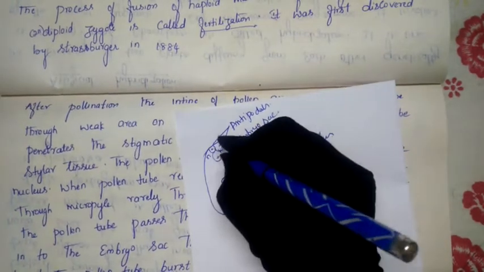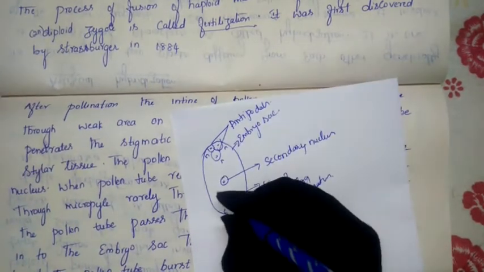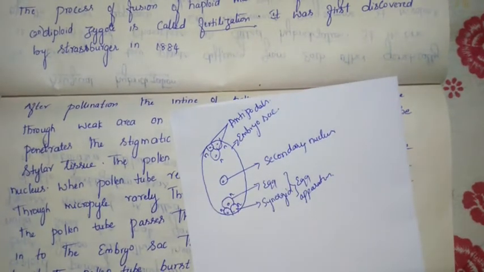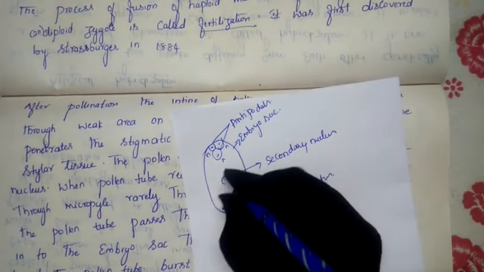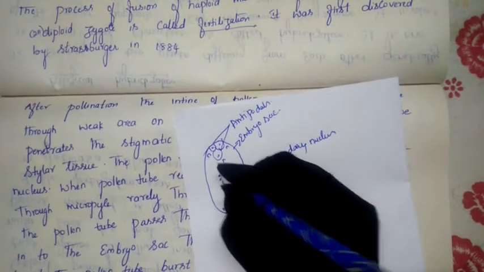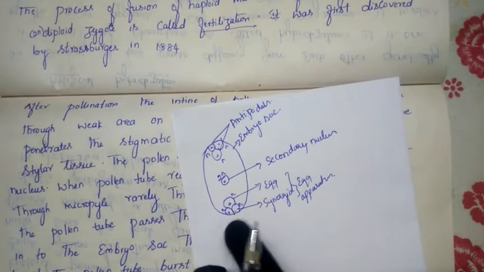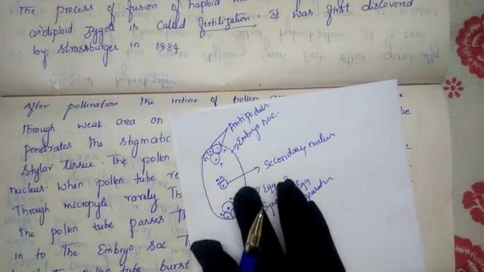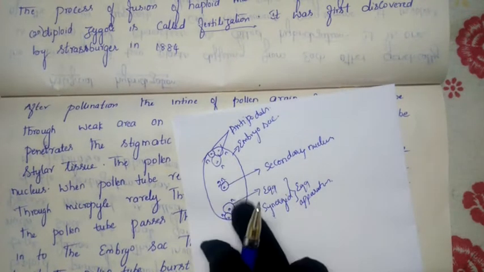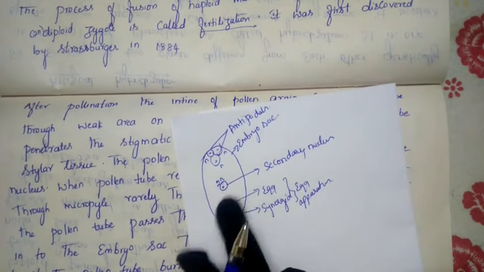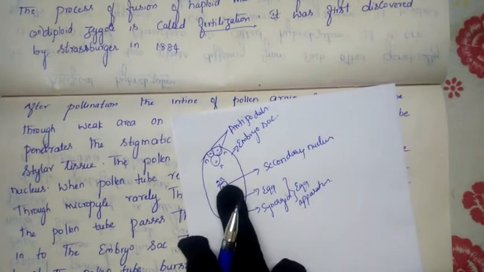These three antipodal cells are also in a haploid condition. The egg is also haploid. The synergid cells are also haploid, except the secondary nucleus, which is in a diploid condition. This is the most important thing, keep it in mind, it is important for your NEET also. So all the cells inside the embryo sac are haploid except the secondary nucleus, which is the diploid cell.